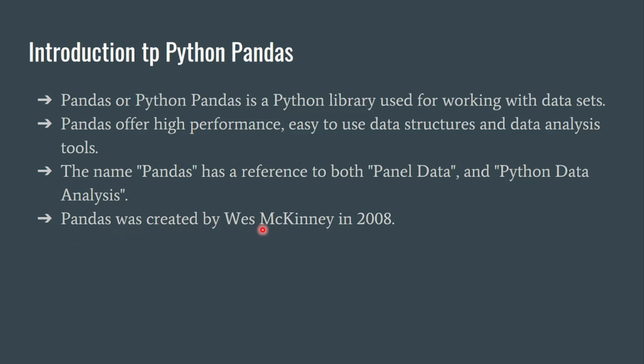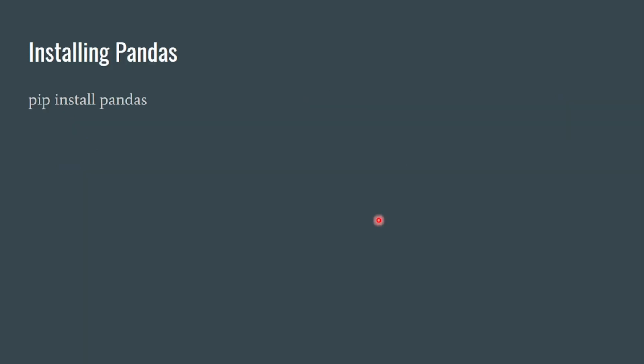Pandas was created by Wes McKinney in 2008. How to install pandas? To install pandas, we have to go to the command prompt of our computer and there we have to type the command pip install pandas. As soon as the system is connected to the internet and the command is executed, quickly the pandas module will be downloaded from the net and it will be installed.